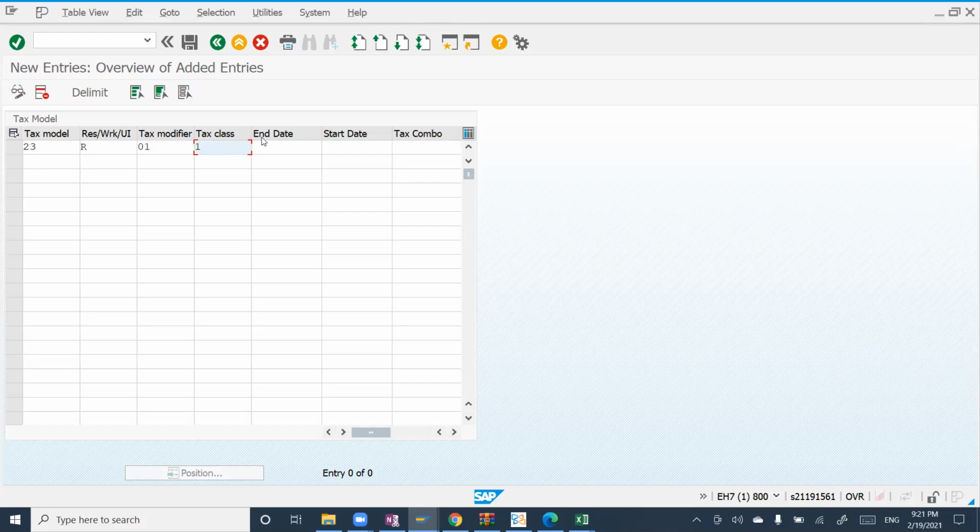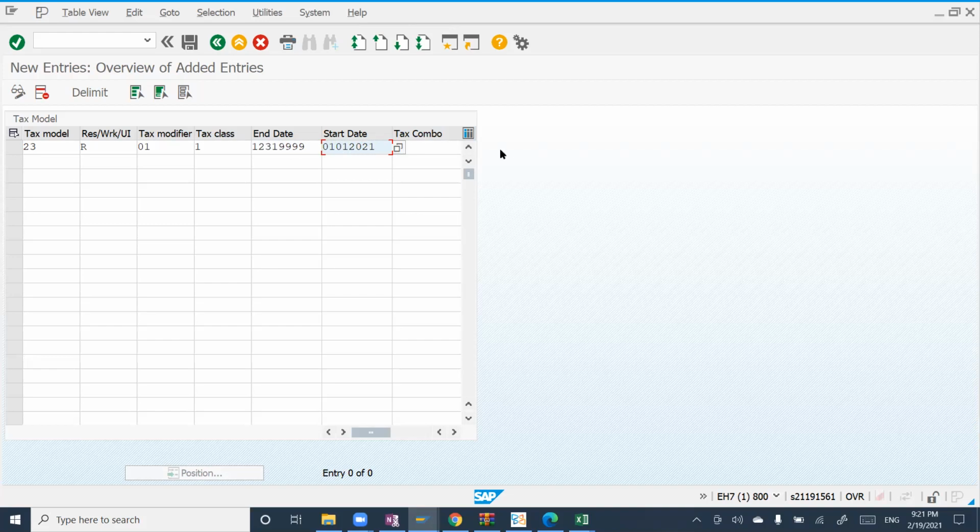Specification 1. Then the end date: if you're not sure, you can put 31.12.9999. Then the start date, from which it will actually start, let's say 1st of January 2021, something like that.